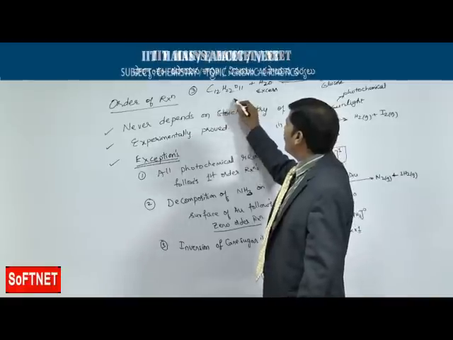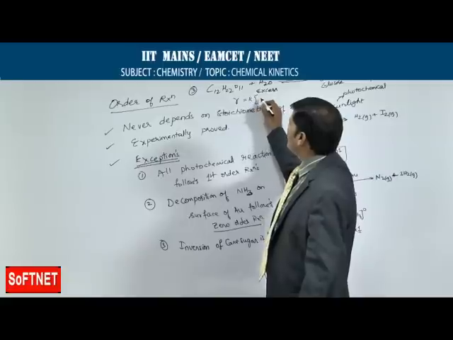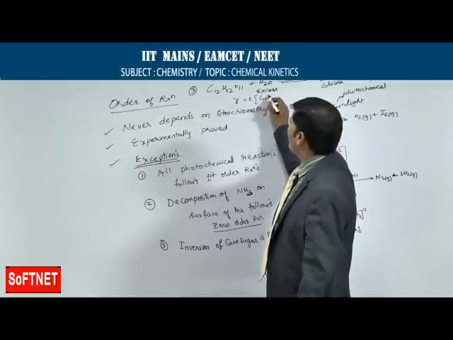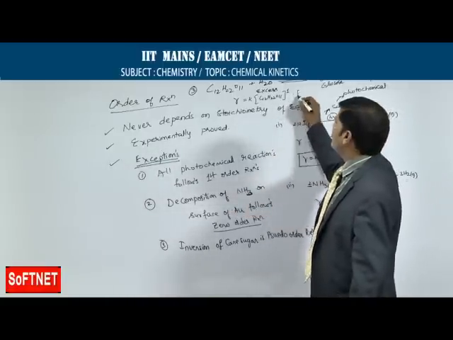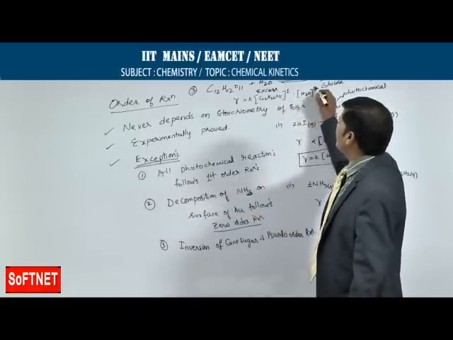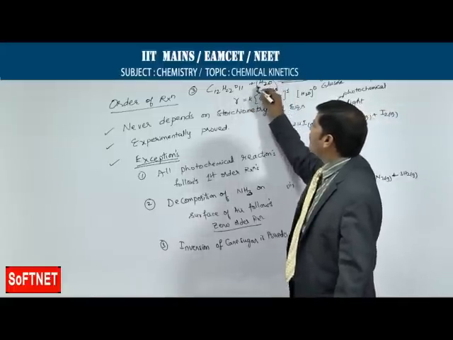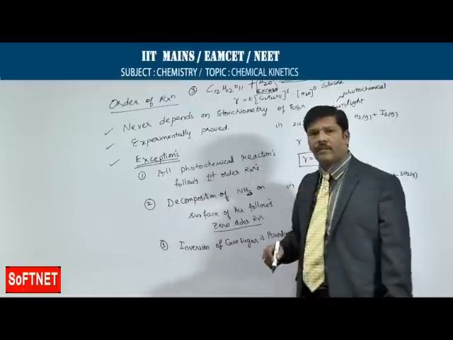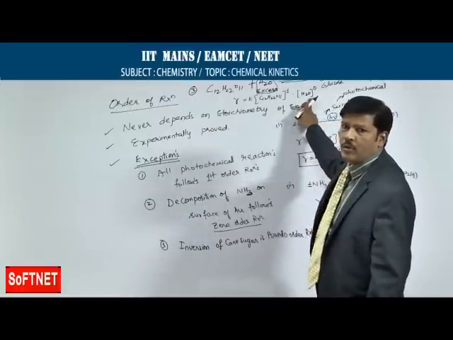So here when you write the rate equation, R is equal to K into concentration of C12H22O11 to the power of 1 into concentration of water to the power of 0. We are taking the concentration as 0 because the water is already in excess here. So if it is in excess, that means you are not taking the concentration of water into consideration.